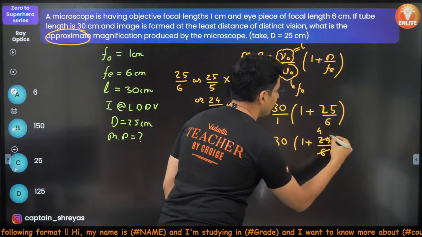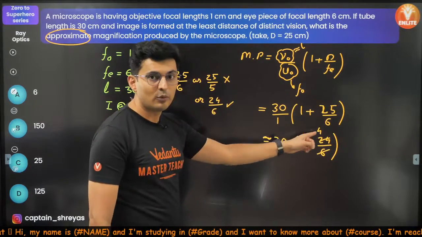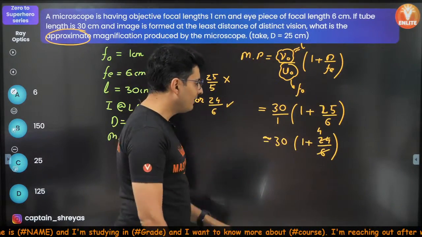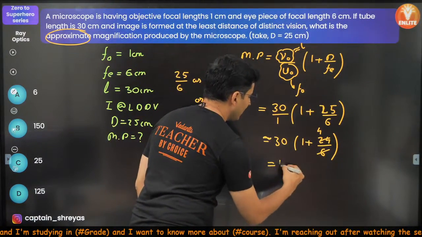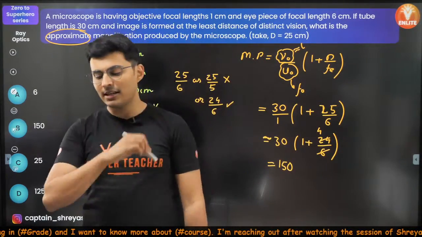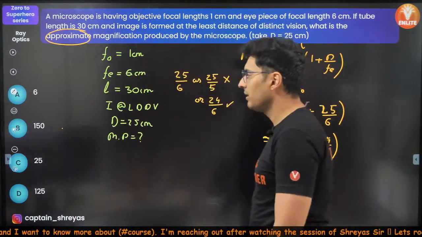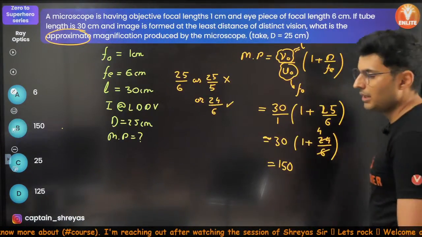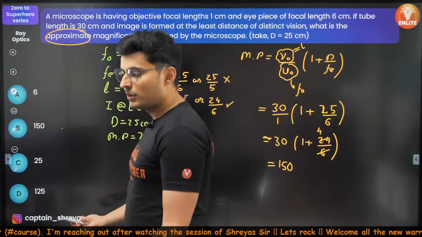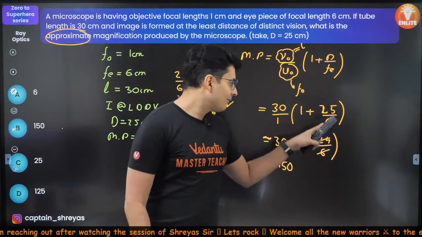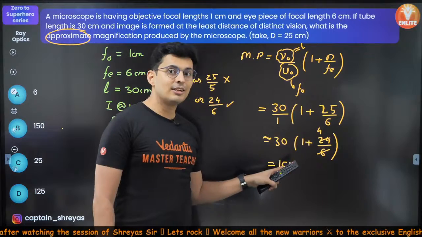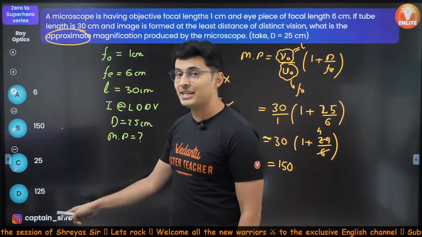So this will become 4. 1 plus 4 is 5. 5 into 30 is nothing but 150. Hence the correct answer will be 150. Very good. 25 by 5 will give me 5, 5 plus 1, 6, 6 into 30, 180. 180 is not even there in the answer.